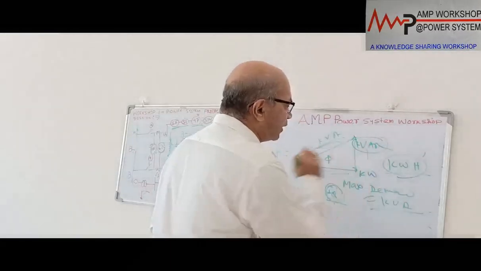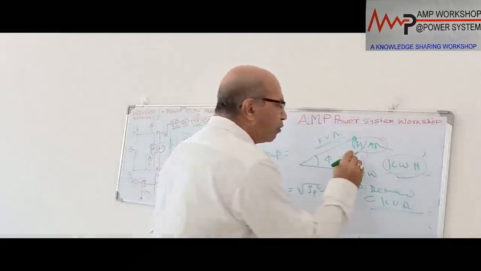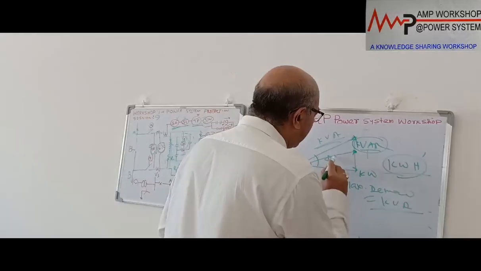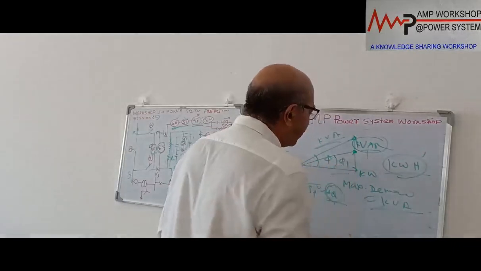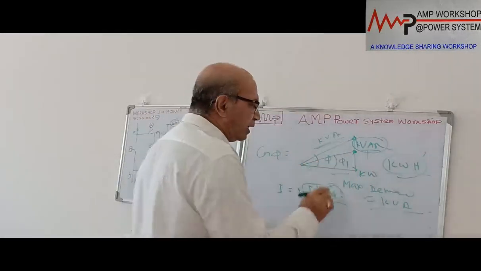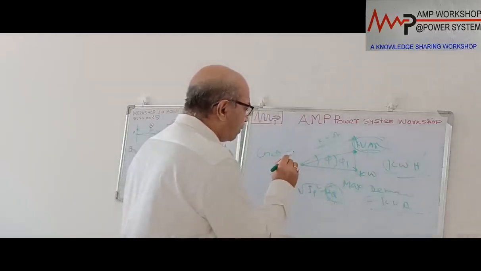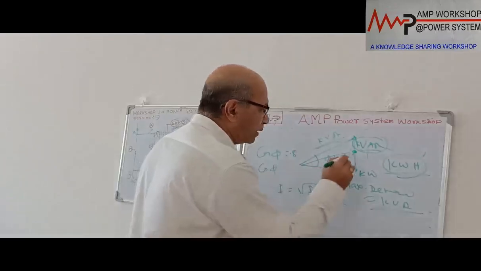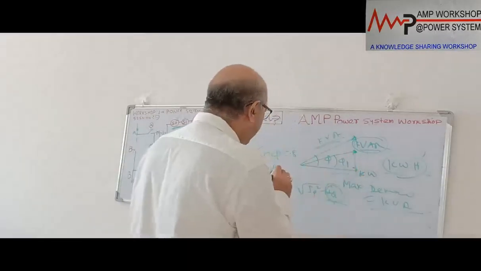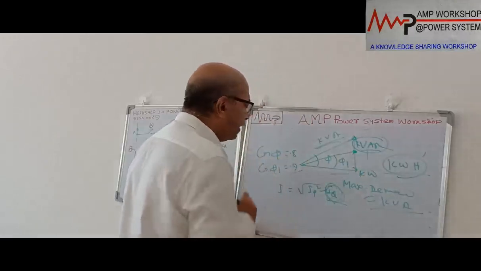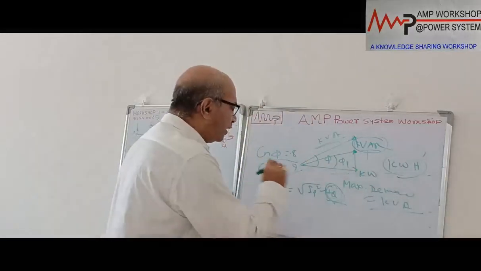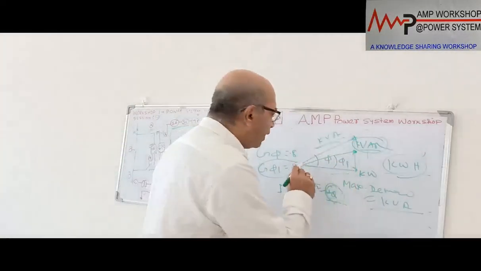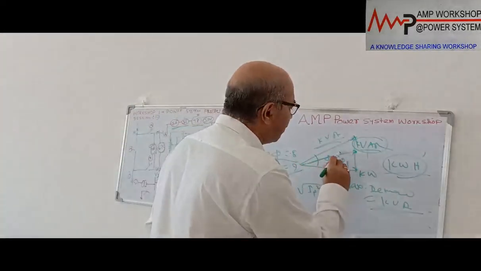Suppose presently he is drawing this amount. Now by any means, if you can reduce this kVR up to this point, then automatically his power angle will be like this. This is, suppose, the new phi 1. You know cos phi, as phi decreases, cos phi increases. So suppose this cos phi was 0.8, and when you make the angle phi 1 by some artificial means, reducing the kVR, suppose the power factor becomes 0.9. So automatically, as the power factor increases, the kVR demand drawn from the line is reduced. Automatically kVA is also reduced. You see, this is the new kVA.